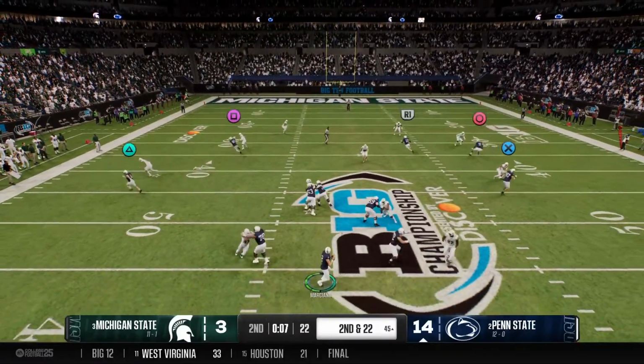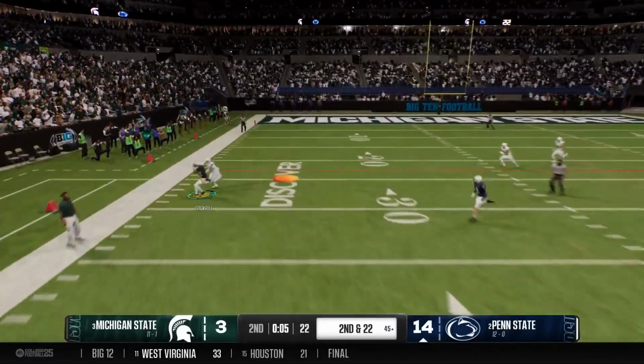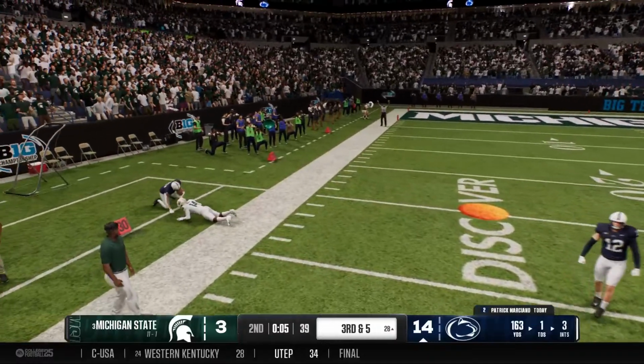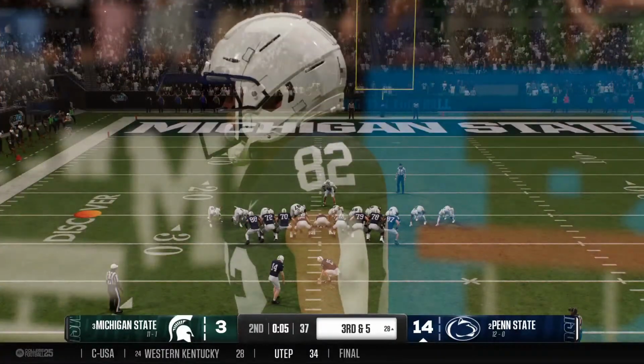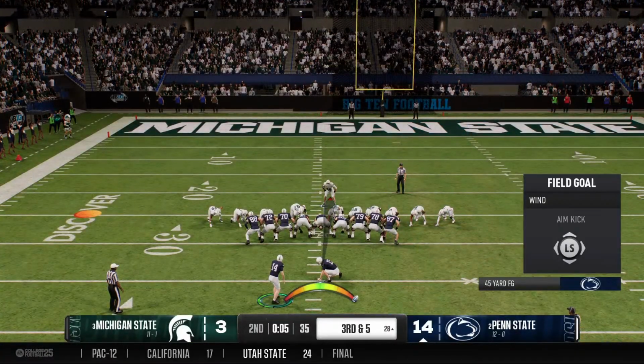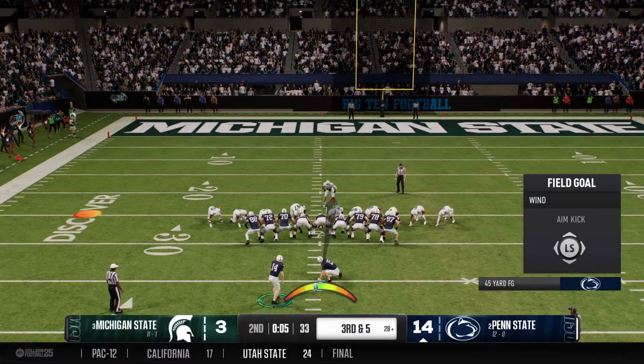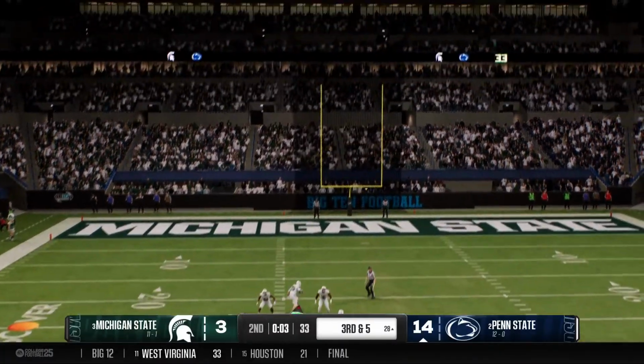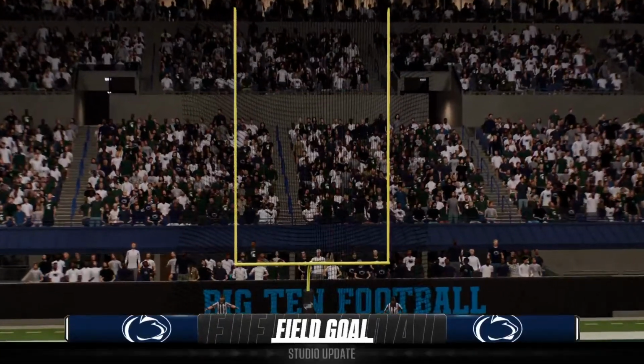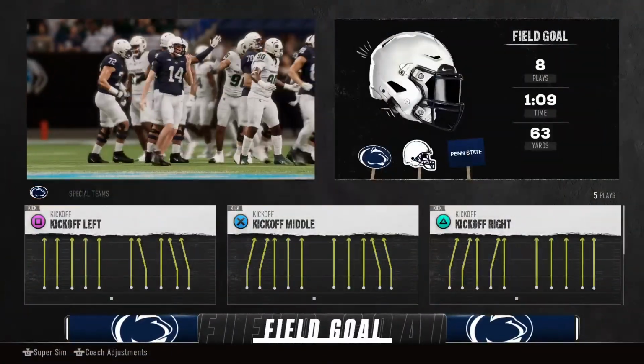Here's the snap. Quarterback drops back. Quick throw to his receiver. He's got it for a big gain. Just a good job here by the quarterback. Got the ball out to his receiver. His guy eats up some yards. They stay ahead of the sticks. He knocks this one right through. And they add to their lead.